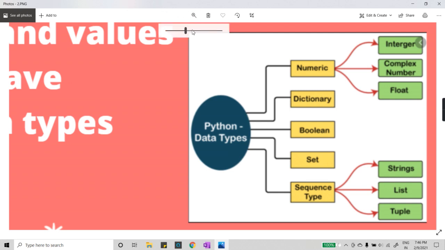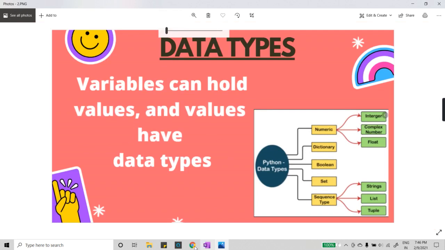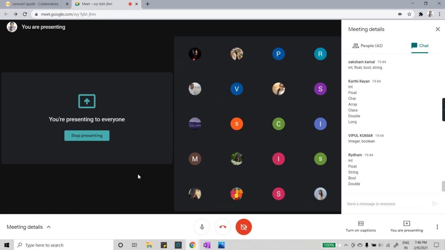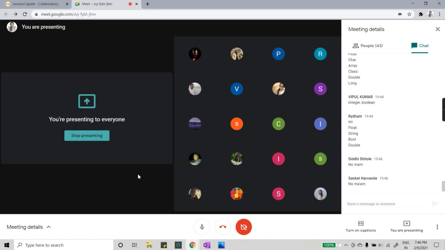Fine. So just quickly let me know, is this clear? And do you have any doubts regarding whatever I have just said? Okay, Vipul, very nice. Okay, Siddhi, fine. Guys, any doubts, any queries regarding the topic we have just discussed, that is data types? Any questions? Quickly, just let me know whether there is any doubt or no doubts.